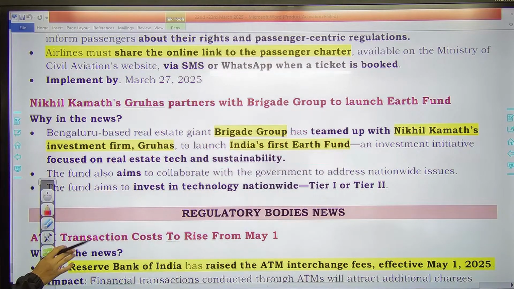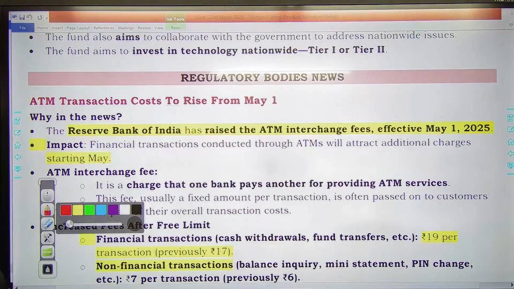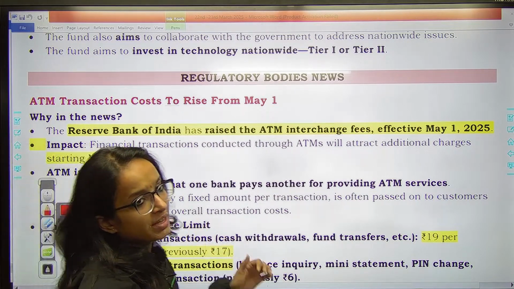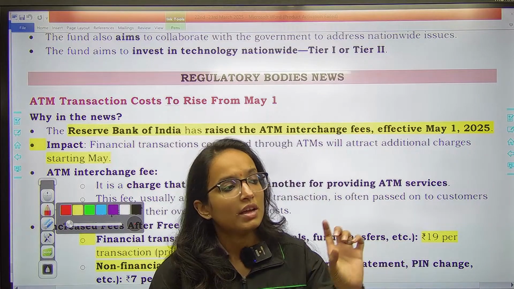Tier 1, Tier 2 cities, it will be investing in technology, remember. Then moving on to regulatory bodies, RBI recently has raised ATM interchange fees effectively from 1st May 2025. तो ये आपका daily life के लिए भी important है. Now you must know that interchange क्या होता है?